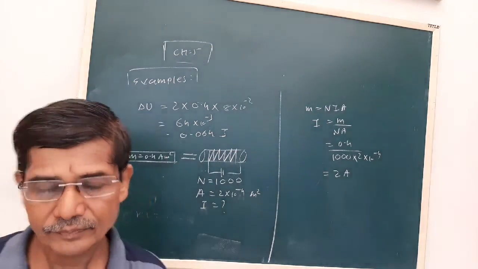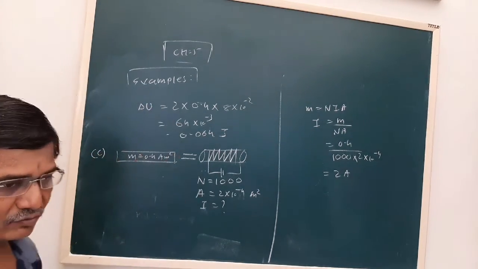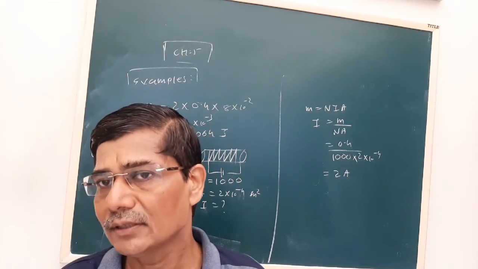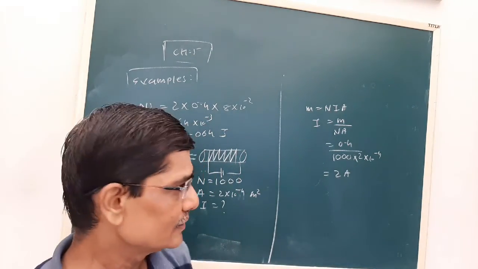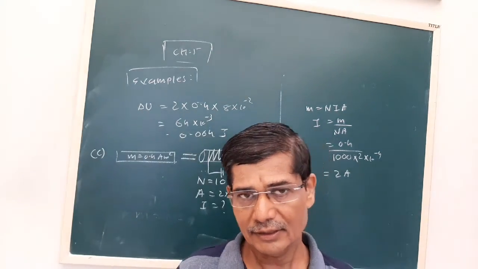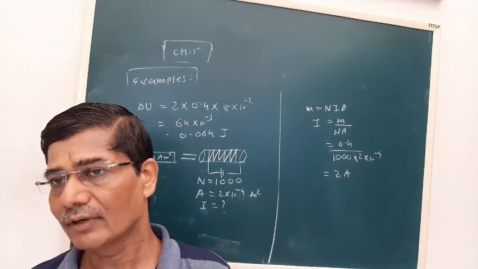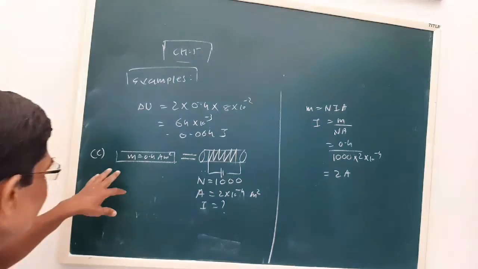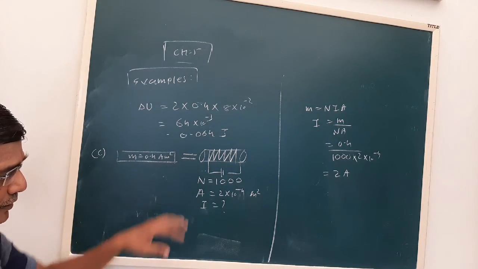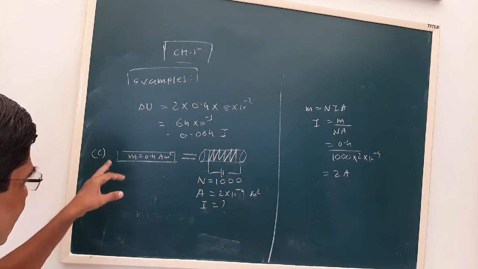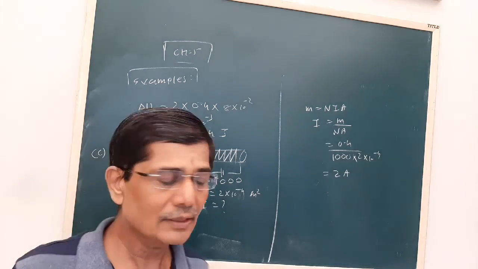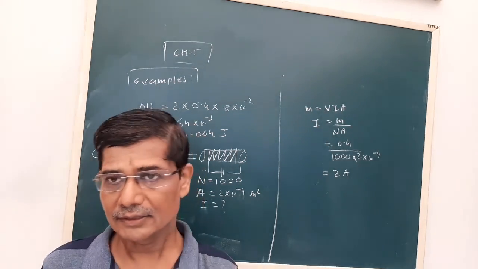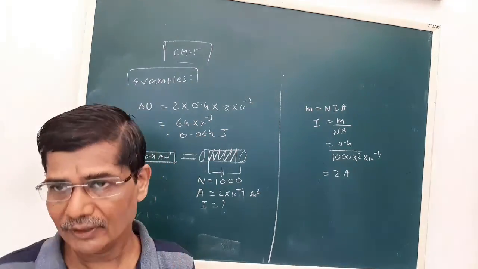So here, first it was given that the bar magnet experiences a torque, from that we obtained the dipole moment. Okay, secondly, the bar magnet is rotated by an angle of 180 degree, and we have calculated the change in potential energy. And the third part, when it is replaced by a solenoid of an equivalent dipole moment, what should be the current passed so we get the same value. So this is about example number 5.1 and 5.2.